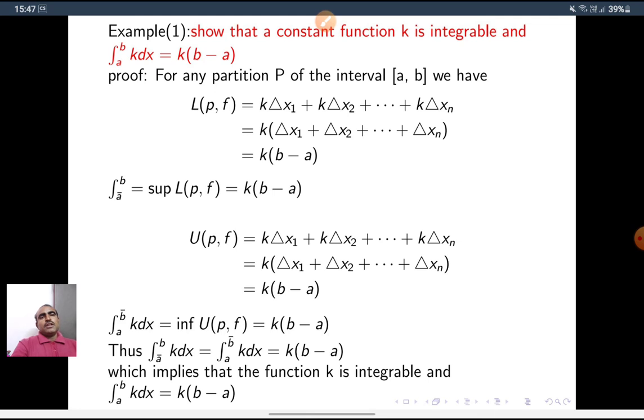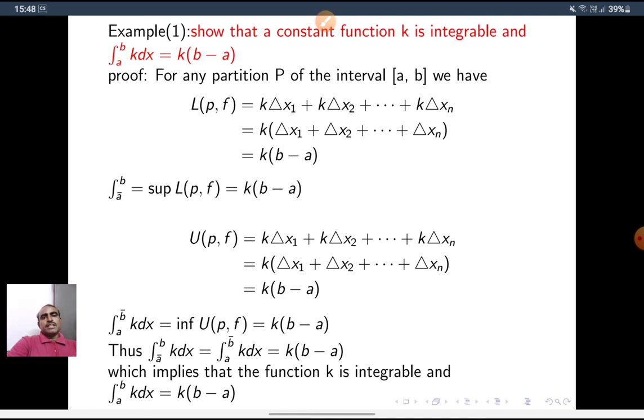See, to find the lower integral, we have to find the lower sum, right? For any partition P of the interval ab, LPF is equal to, by definition, summation i equal to 1 to n small mi delta xi, that is m1 delta x1 plus m2 delta x2 plus up to mn delta xn. Here the function is k, so in each subinterval the function values are the same, k. So infimum is k, supremum is also k.